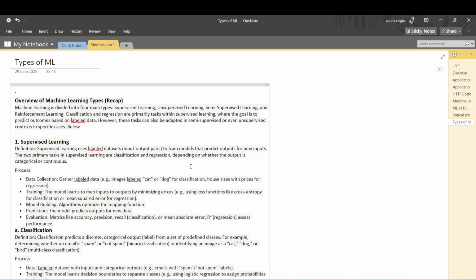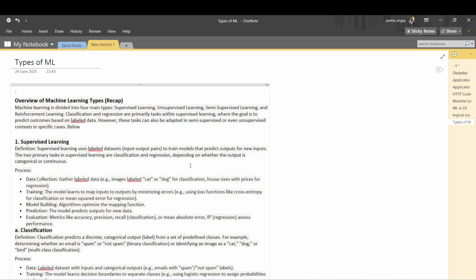Like if you are going to predict the price of a laptop based on the given configuration, when you train the algorithm using supervised learning, you have to provide the input data with the output data. Your dataset has the configuration as well as the price. When you work with this type of dataset, we call it supervised learning.